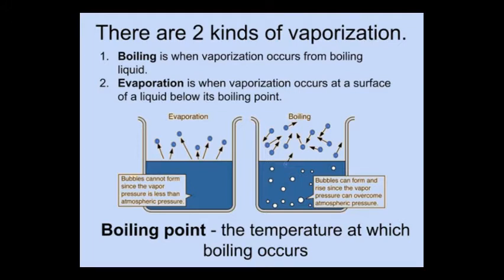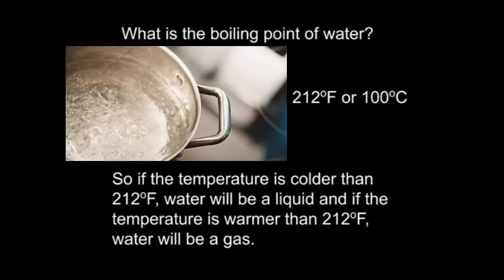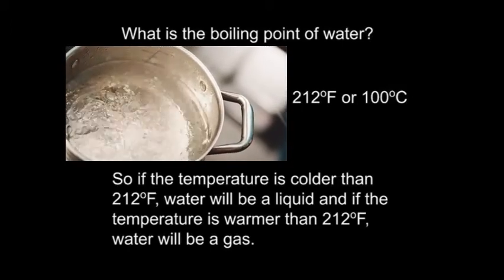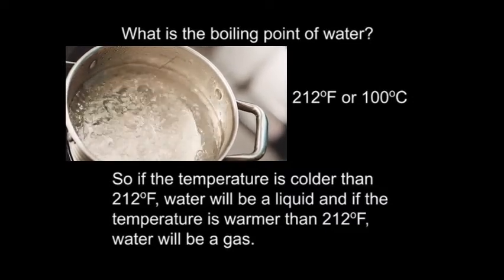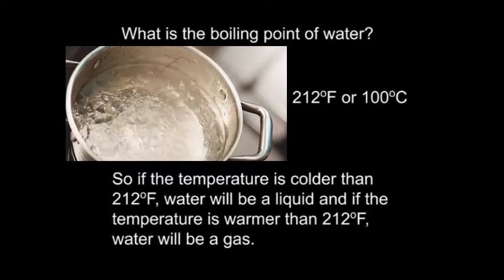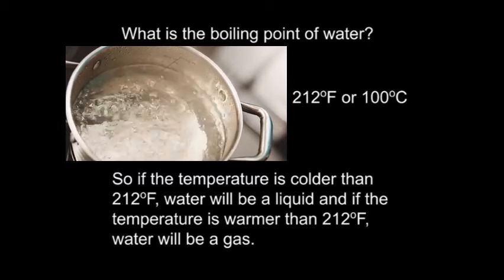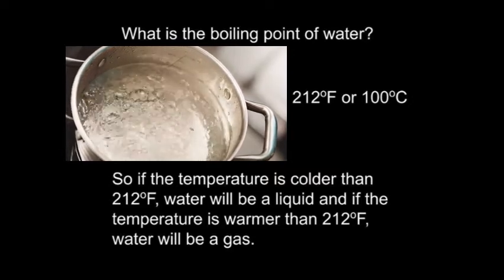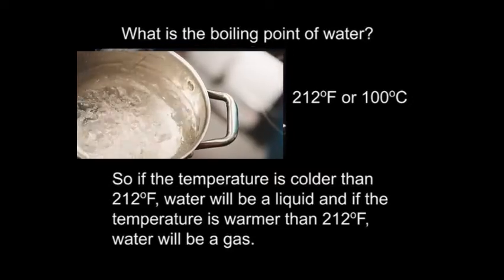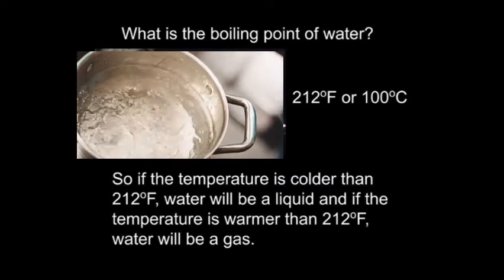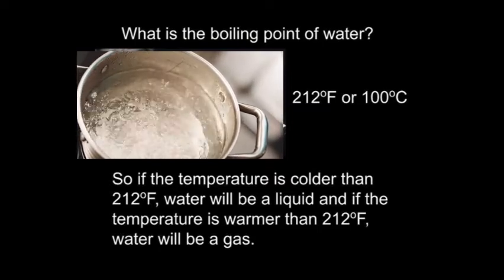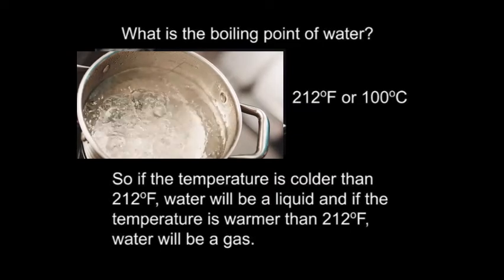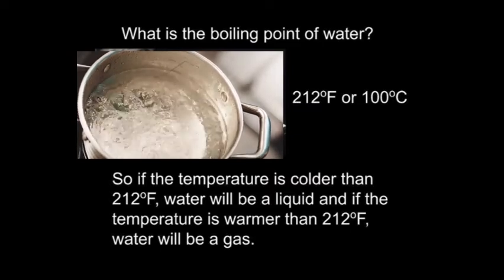You can speed it up by boiling the water, by making it extra hot. So the boiling point is the temperature at which boiling occurs, and that's unique for every substance. The boiling point of water in the Fahrenheit scale is 212 degrees Fahrenheit. The boiling point of water in the Celsius scale is 100 degrees. So below 212 degrees Fahrenheit, water is a liquid, and above 212 degrees Fahrenheit, water is a gas. Sometimes we call water vapor water steam. And the same is true for 100 degrees. Below 100 degrees, it's a liquid. Above 100 degrees Celsius, it's a gas.